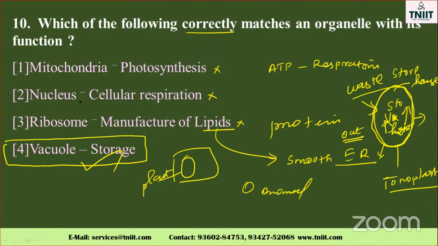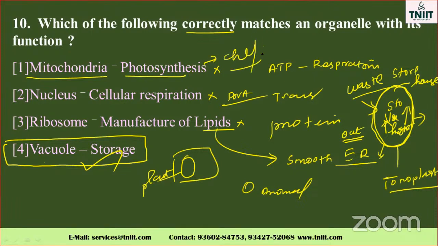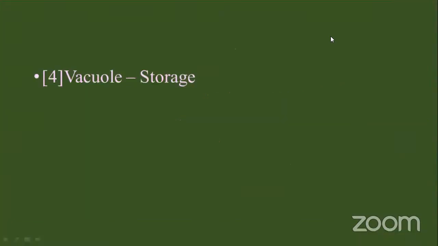Ribosome, protein. Nucleus, cellular respiration, DNA replication, isn't it? Also seen, and also transcription. Mitochondria, just know that it is not for photosynthesis. Photosynthesis is only for chloroplast. Okay, that thing is also important. See the option: vacuole, storage.